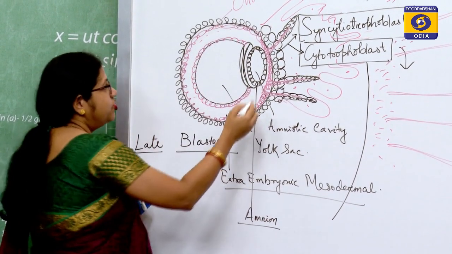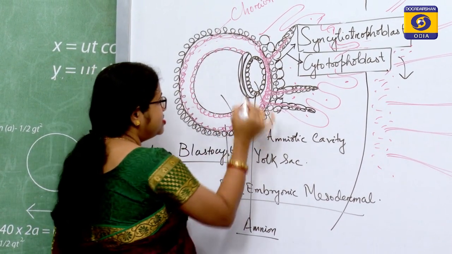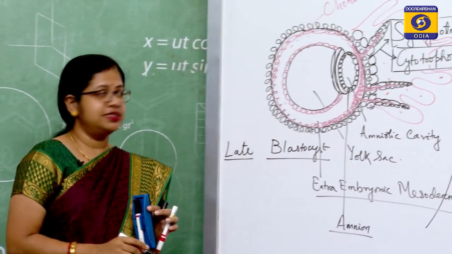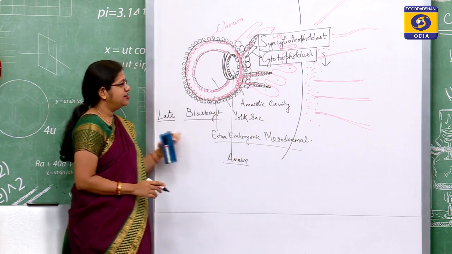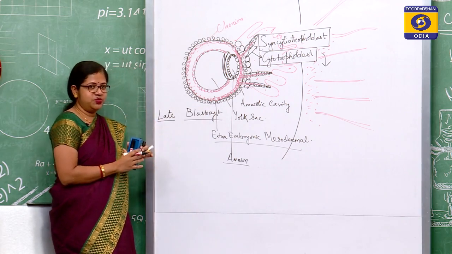And the trophoblast cells that were there on the late blastocyst were differentiated into syncytiotrophoblast and cytotrophoblast. Once you get this picture clear, we will move ahead to how the formation is proceeding.